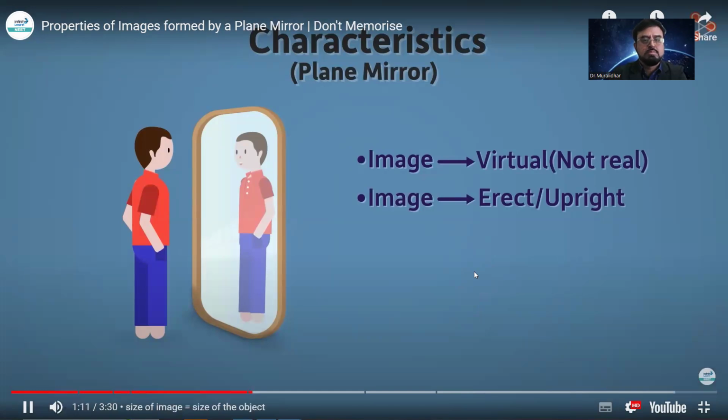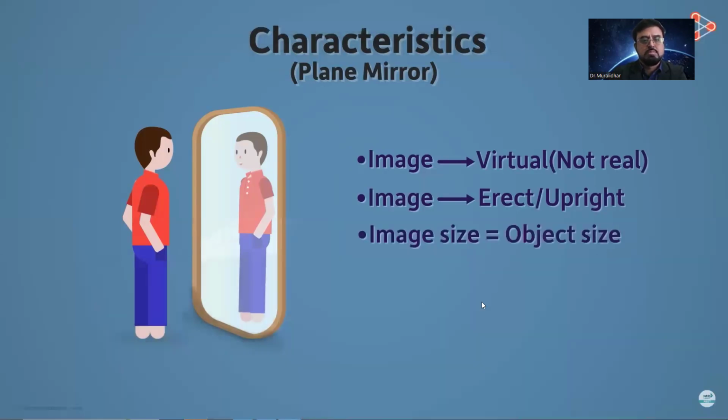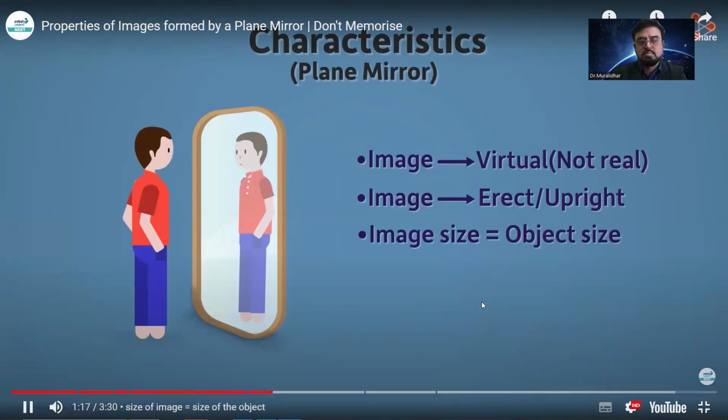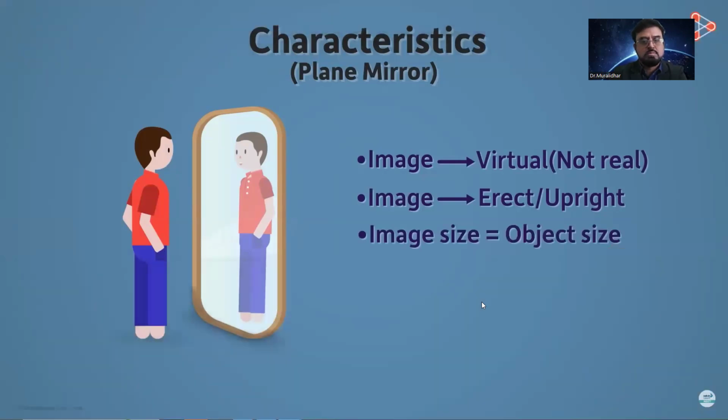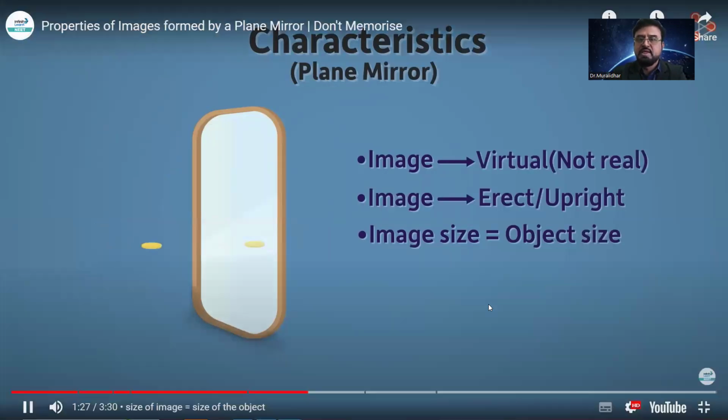The third characteristic of an image formed by a plane mirror is that it's of the same size as the object on the other side of the mirror. For example, if the height of this person is 4 feet, then the image's height will also be 4 feet. Same height. And if I bring a circular coin near the plane mirror, then both the coin as well as its image will have the same diameter.